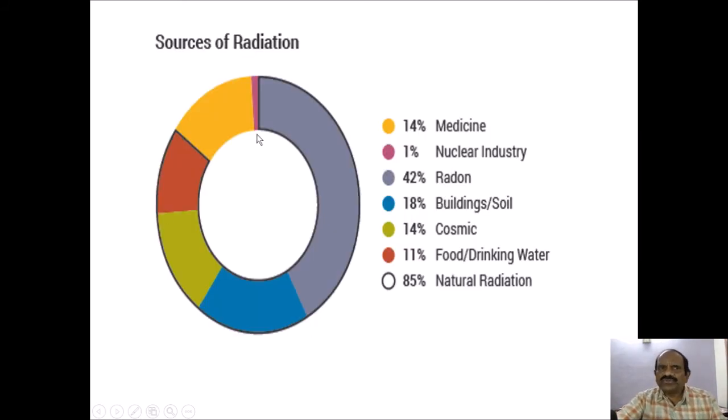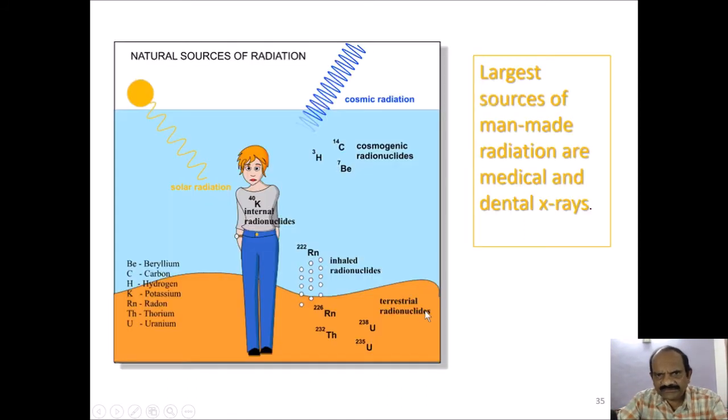Now there are various sources of radiation present in the environment. We receive 14% from medicine, 1% from the nuclear industry, 42% from natural radon, 18% from building material or soil, 14% from cosmic rays, and 11% from food and drinking water. 85% is in the form of natural radiation. The largest sources of man-made radiation are medical and dental X-rays.